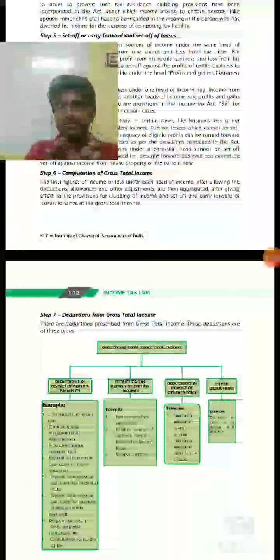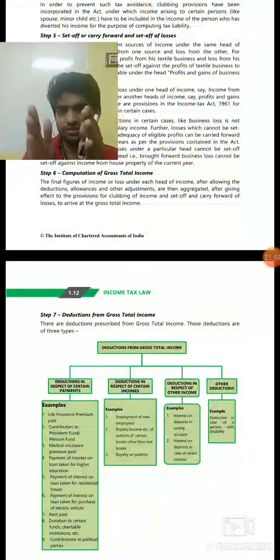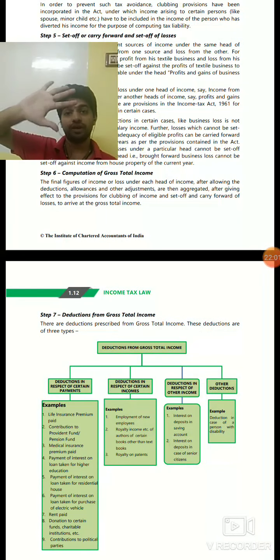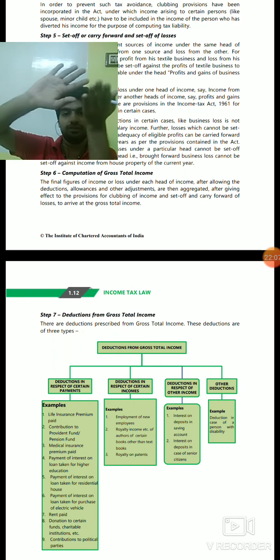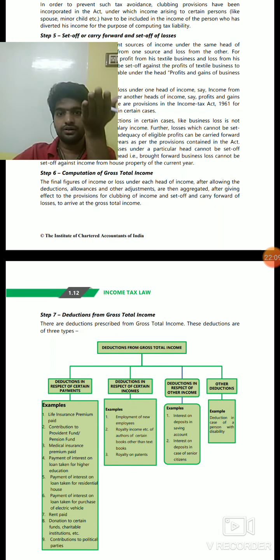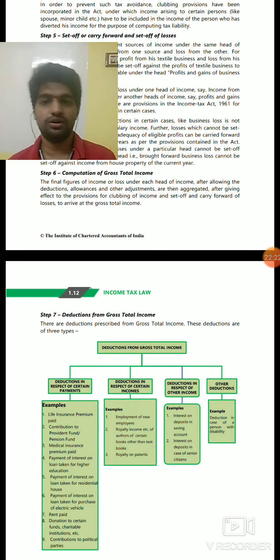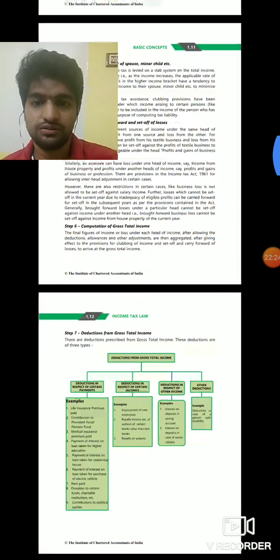Computation of gross total income. That is after this that we will be covering. I told you there are 5 heads of income. We will be computing what all the income is for each head. Then we will be computing the total income. After computing the total income, we will compute deductions and reduce them. Like that we will compute the gross total income. The gross total income is before deduction. After gross total income we will get taxable total income.